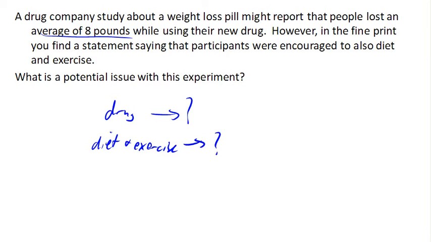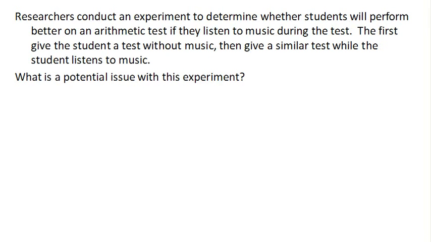One more. Suppose researchers conduct an experiment to determine whether students will perform better on an arithmetic test if they listen to music during the test. They first give the students a test without music, and then give a similar test while the students listen to music, and then they see if they perform better on the second test. So there is an issue with this, and it is also confounding. Can you see what the confounding variable is?